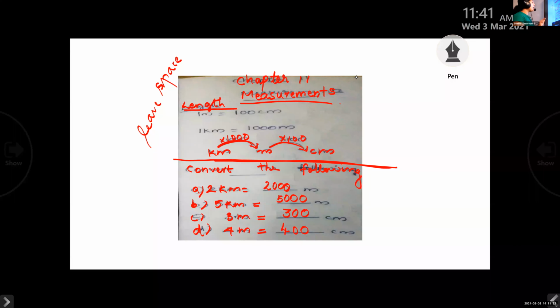Keep in mind 1 meter equal to 100 centimeters. That is the only difference from other conversions. But all other conversions are by 1000. Multiply by 1000.